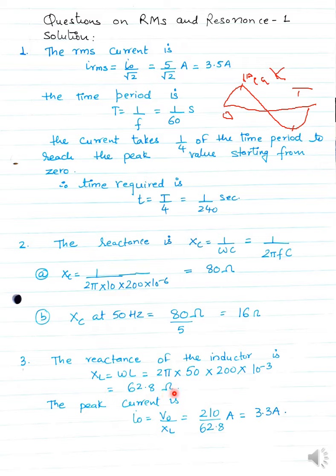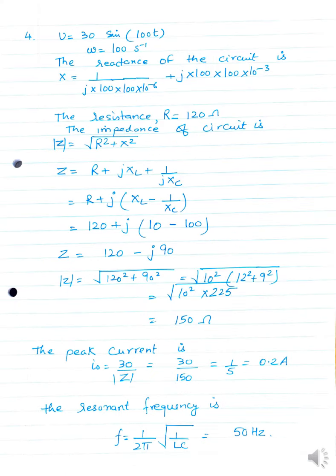So the answer here, when you multiply everything, you will put the value of pi here. You can use 22 divided by 7, or you can use 3.14. It depends upon you. So the reactance of the inductor will be 62.8 ohm, and we need to find the peak current here. So the peak current I naught will be equal to V naught divided by XL.